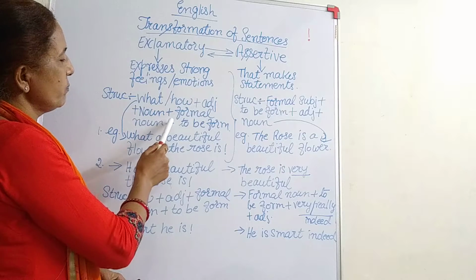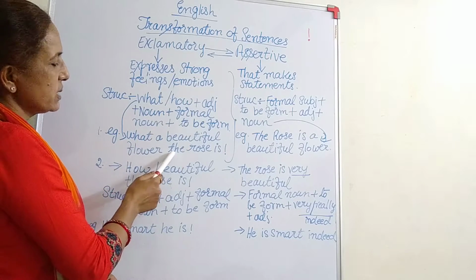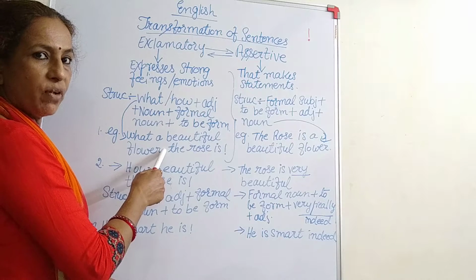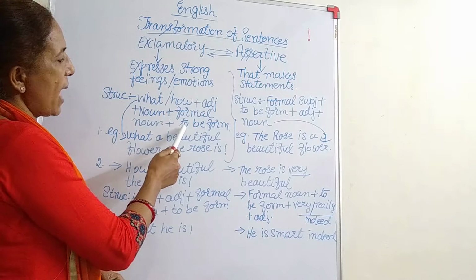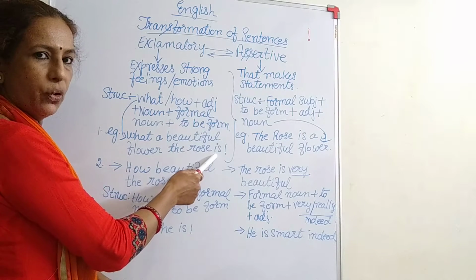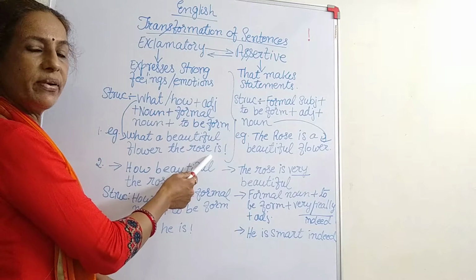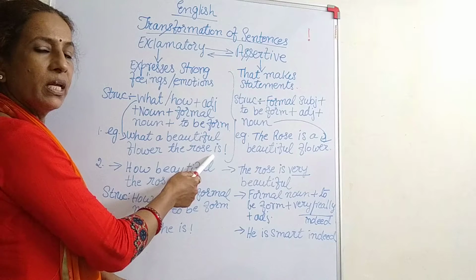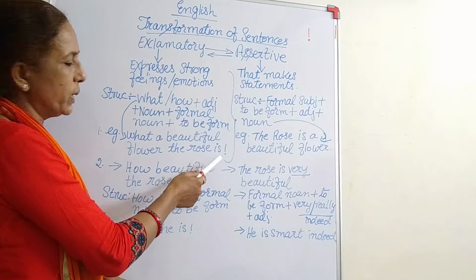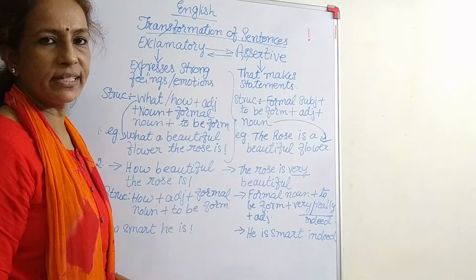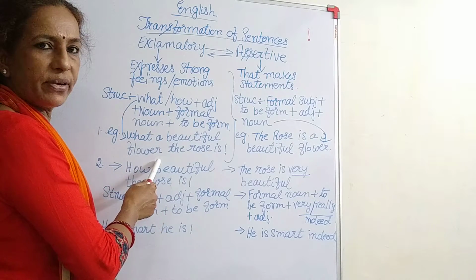Then we have a formal noun. Which is the formal noun? The specific noun. We are talking about which flower? The rose. And the to be forms, as you know, are is, was, are and were. An exclamatory sentence will always end with is, was, are or were. That is the to be forms, as per the sentence given. So this is an exclamatory sentence.